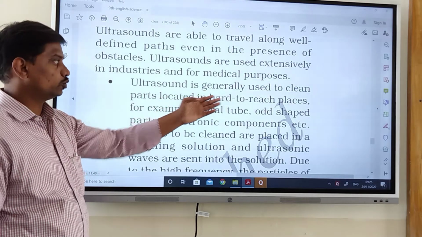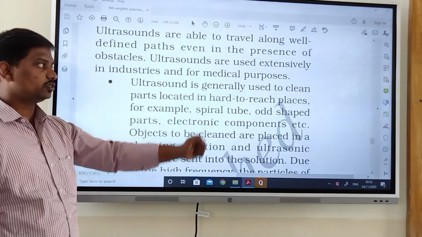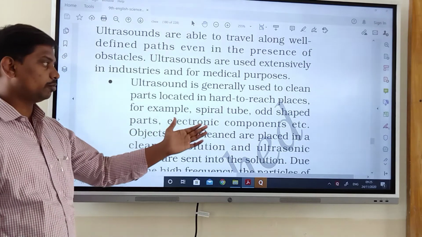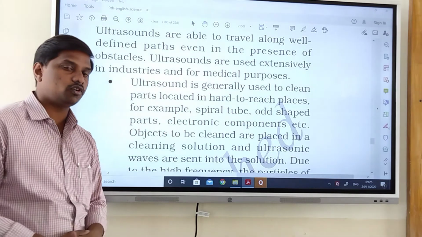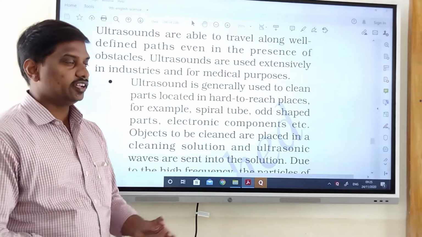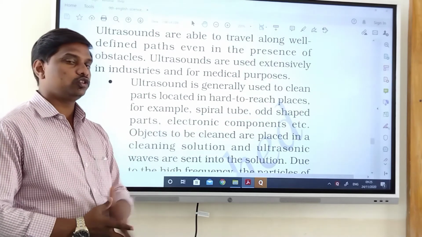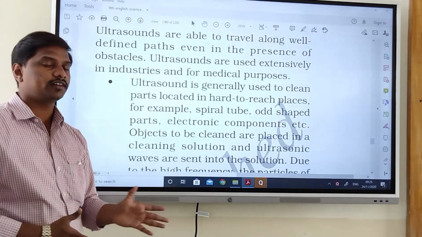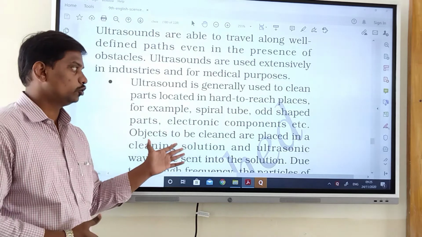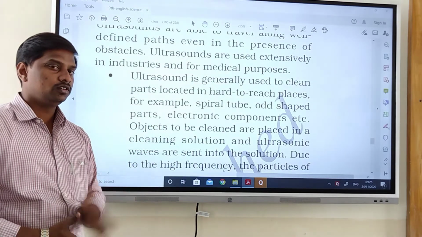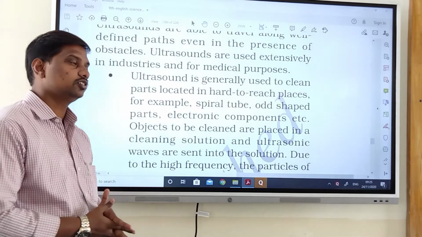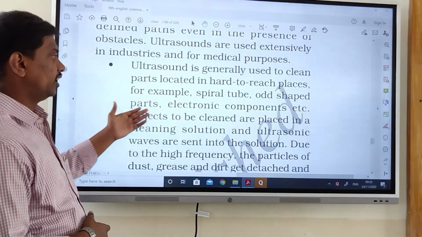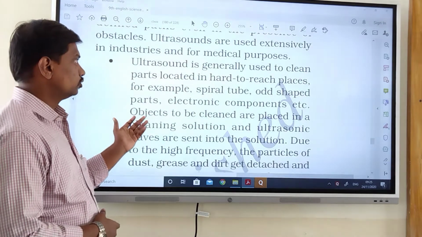Ultrasound is generally used to clean parts located in hard to reach places. For example, spiral tubes, odd-shaped parts, electronic components, etc. Ultrasounds are used for cleaning the areas that we can't reach. For example, in spiral-shaped tubes we can't go, so using the ultrasounds we can clean them. Odd-shaped parts, we can't put our hands in, so through the ultrasounds we can clean the different parts also. Electronic components are also cleaned by using ultrasound.